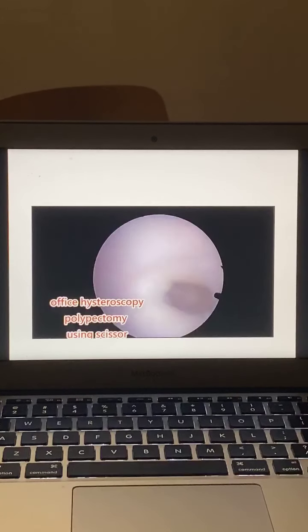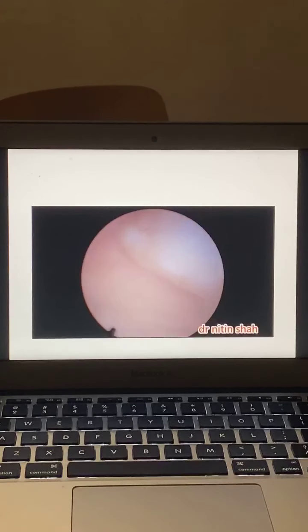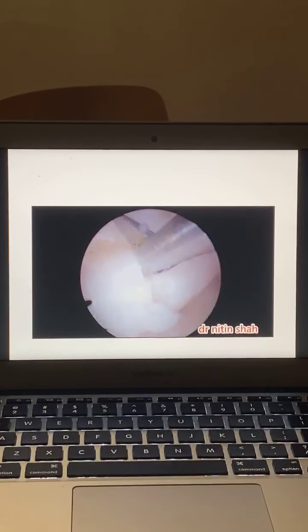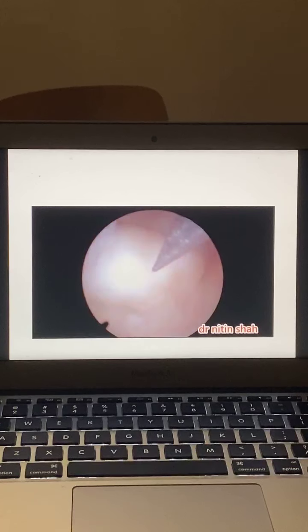Now this is the office hysteroscopy where we have not dilated. She is a 76-year-old female with the polyps. So now you see, before detaching it from the base, you cut the polyp in 3 parts. Okay, so with the help of the scissor, I am cutting the polyp in the 3 parts. Okay, so this is the one part. Now I'll again cut into another part.